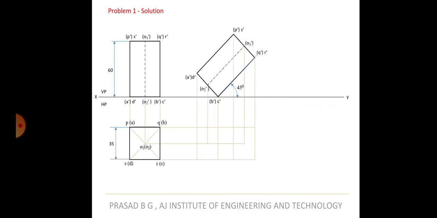Projections have to come. You have to be very careful now because you will get a lot of intersection points, so you need to very accurately place the points. It's a square prism, so you get 8 lines here. If it's a hexagonal prism, you get 12 lines here. So you have to be careful. Let us identify all the points. You will project the line, you will get where is A, where is B, where is C, where is D, where is P, where is Q, where is R, and where is S.